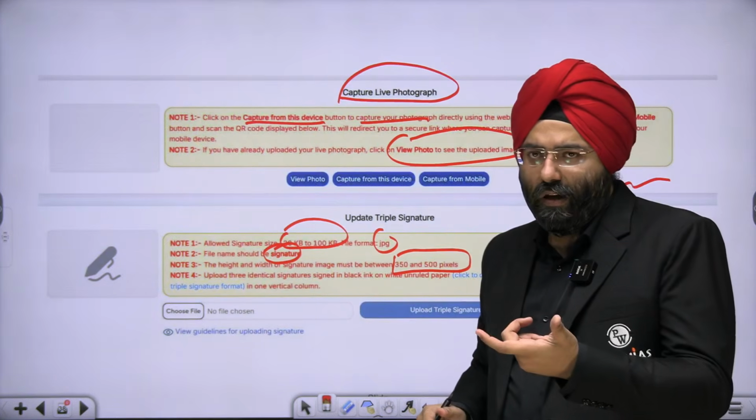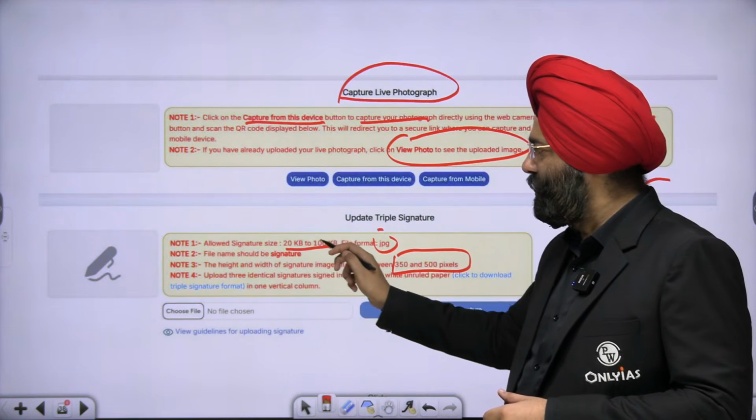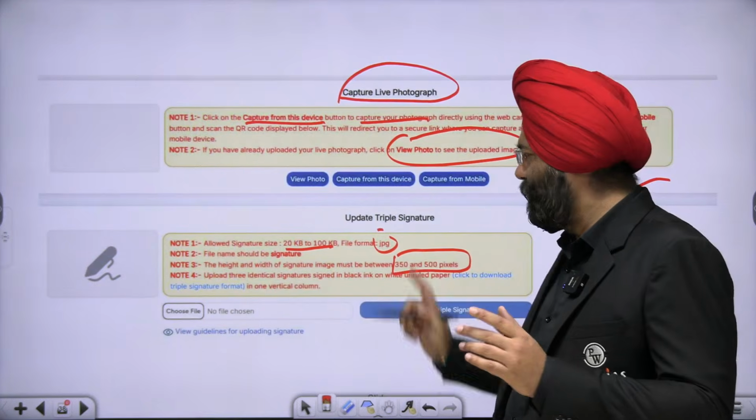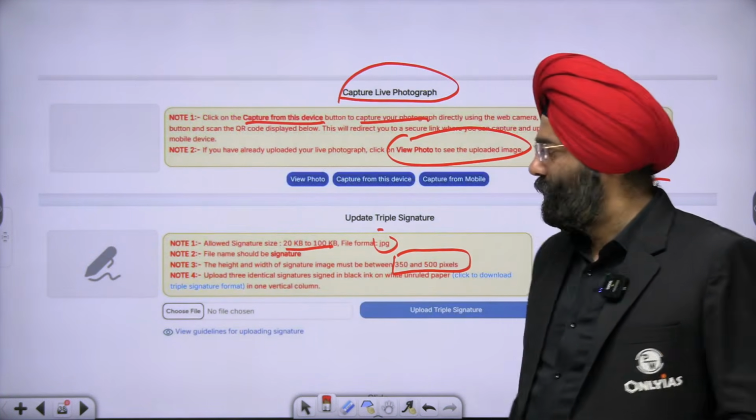Click from the mobile phone. Adhere to these dimensions which I mentioned: 20 KB to 100 KB and 350 to 500 pixels, and based on that you will upload it. Clear? Okay, let's move ahead.